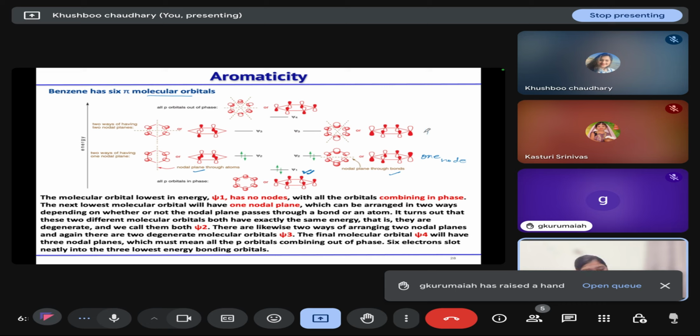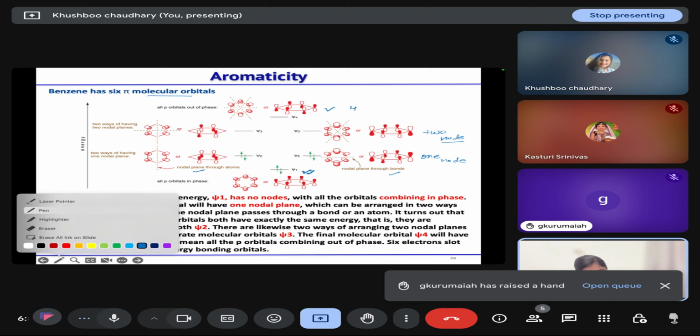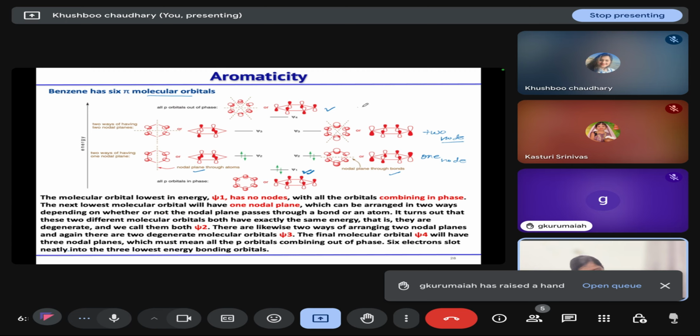Then if we have two nodes, also two molecular orbitals are possible having the same energy, and we call it psi3. And psi4 is the molecular orbital in which all the orbitals overlap out of phase, so it has three nodes.